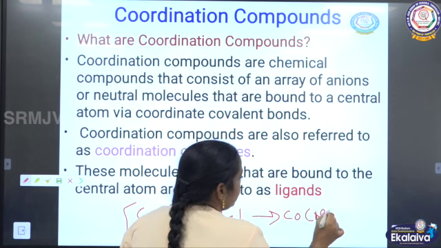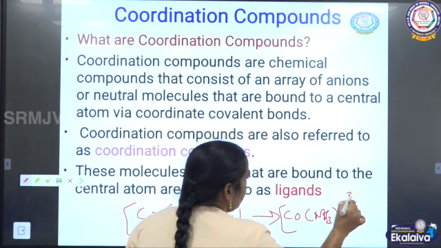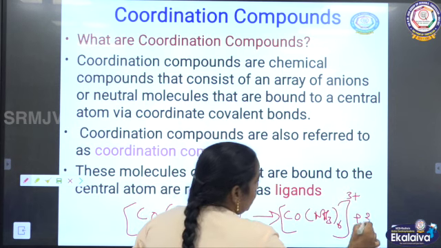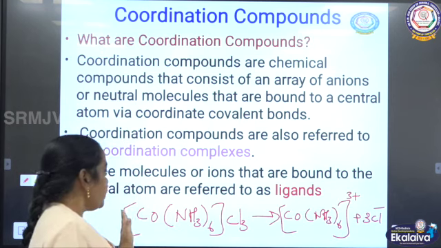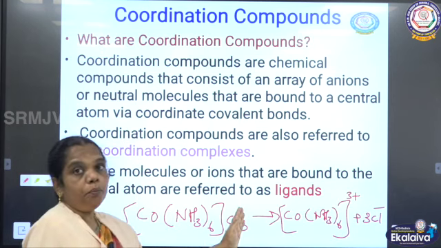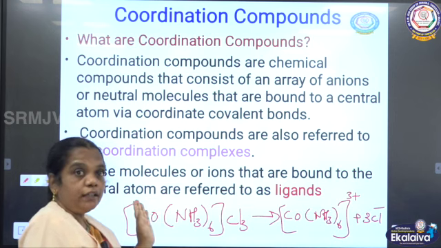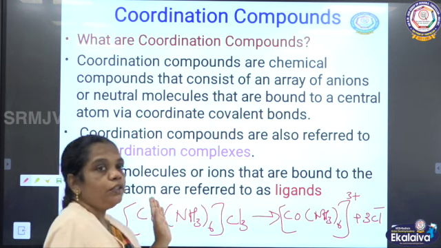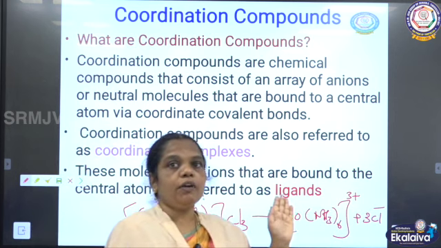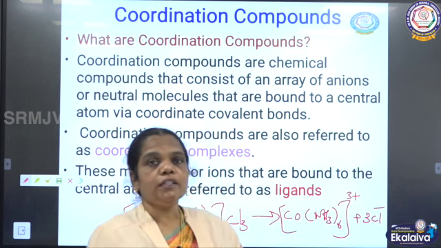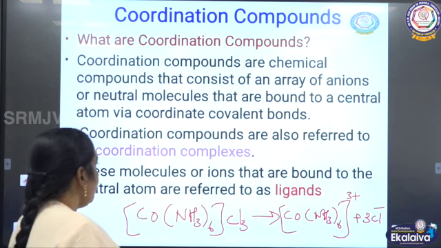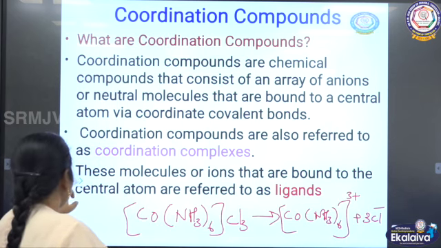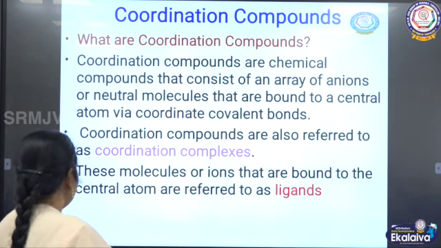[Co(NH3)6]3+ and 3Cl- ion. So like that, the complex cation and simple anion. So in this coordination compound it will not dissociate into respective ions. This is the difference between the coordination compound and the remaining chemical compounds. Now we are going to learn about the coordination compound in this chapter.